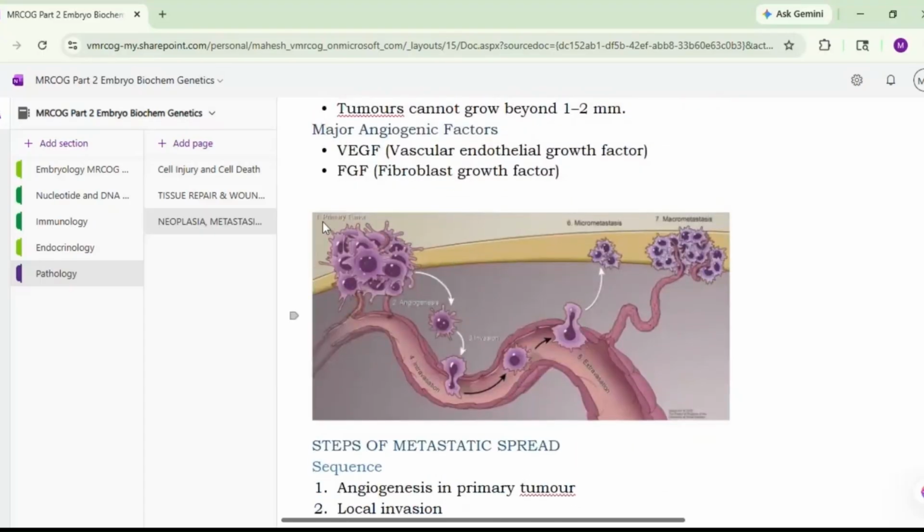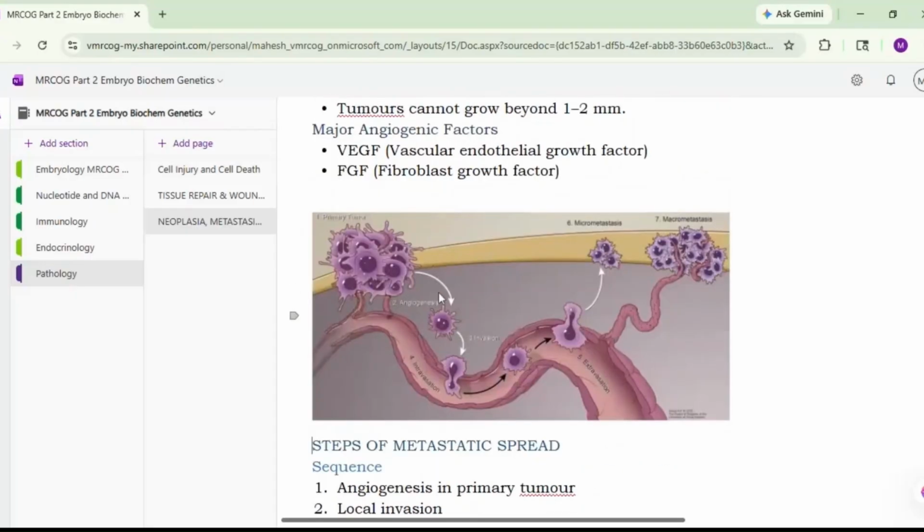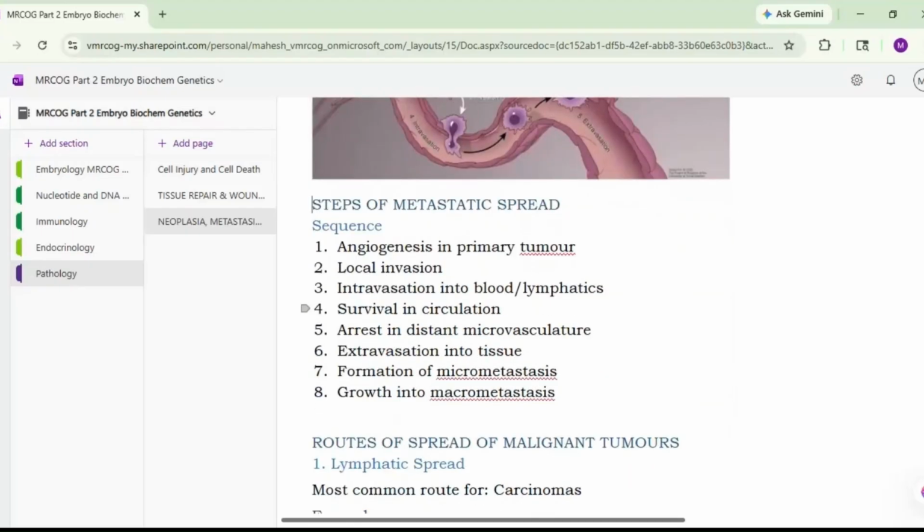Okay, so this primary tumor, then there is angiogenesis. From angiogenesis there is local invasion, there is intravasation. These cells will go into the blood vessel. Then there is migration. From migration, then there is extravasation. From this extravasation, there is formation of micrometastases, and then there are macrometastases.